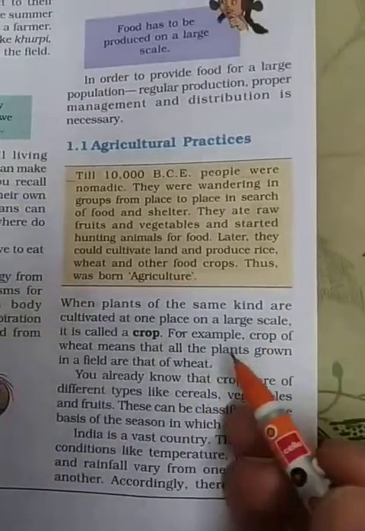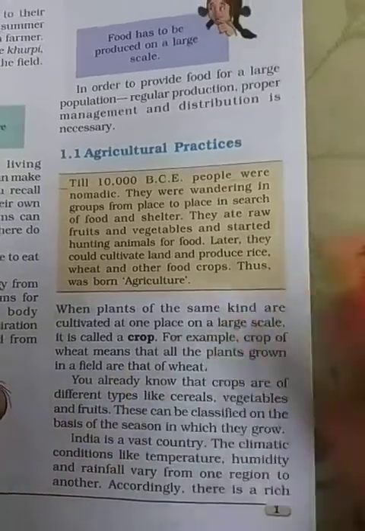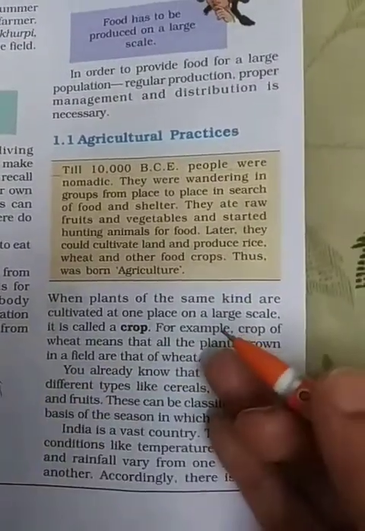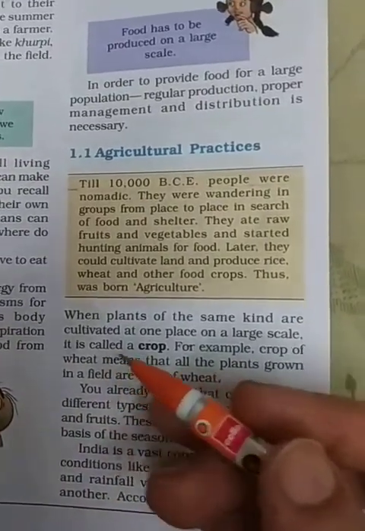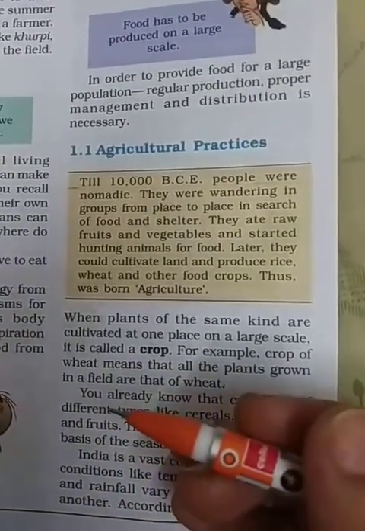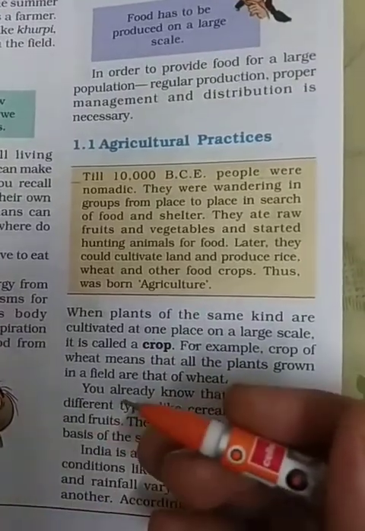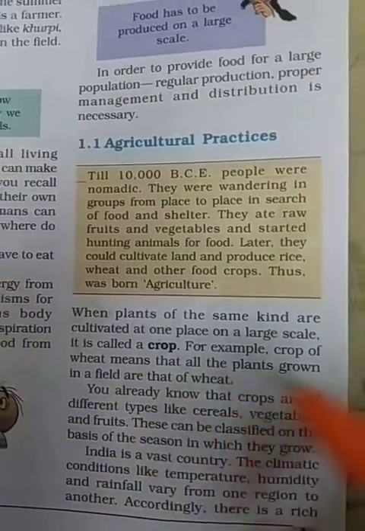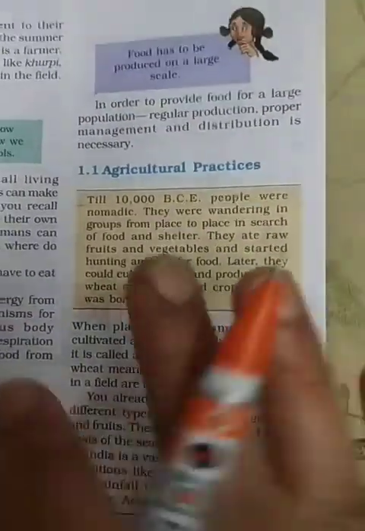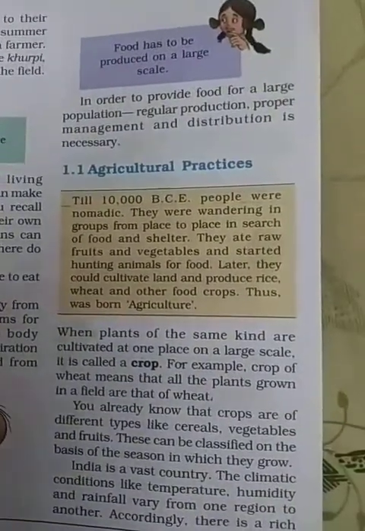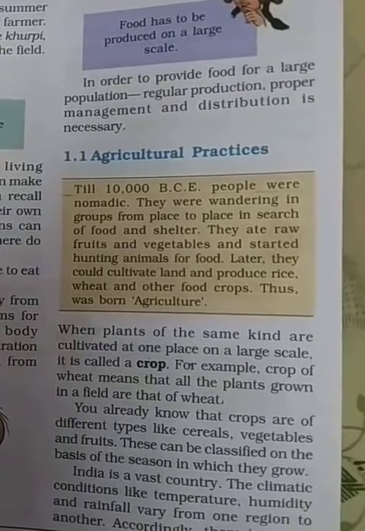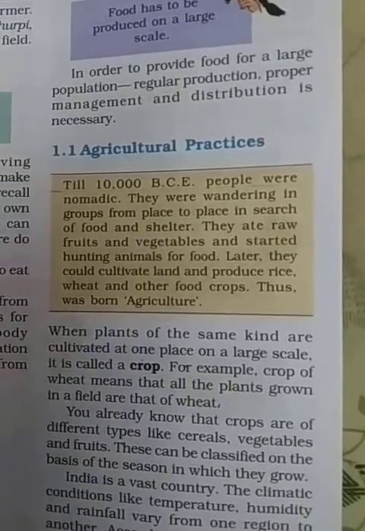For example, crop of wheat means that all the plants grown in a field are that of wheat, or crop of barley, crop of maize, crop of rice, means that all the plants grown in a field are of the same quality, same kind.